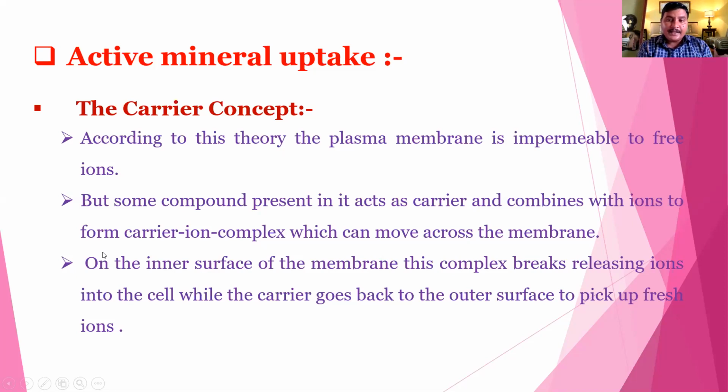The carrier takes the ion from outside and moves along the plasma membrane to the inner side, where it releases the ion and the carrier is free. On the inner surface of the membrane, this complex breaks, releasing ions into the cell, while the carrier goes back to the outer surface to pick up fresh ions.